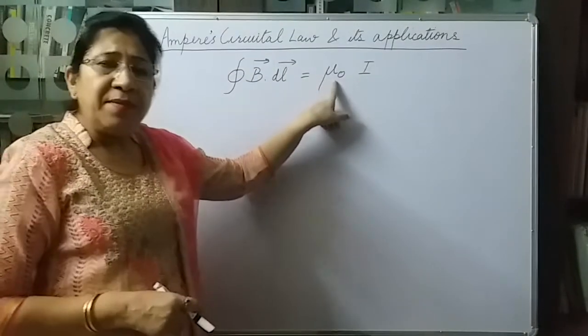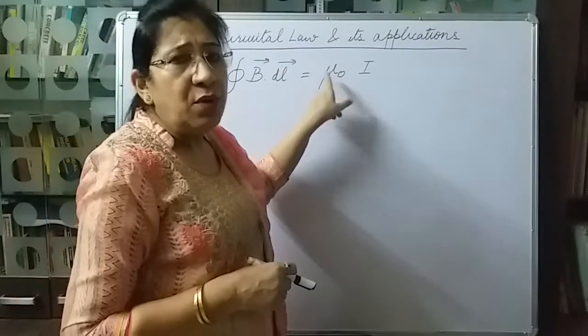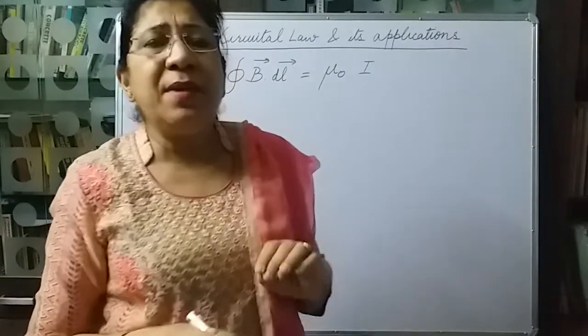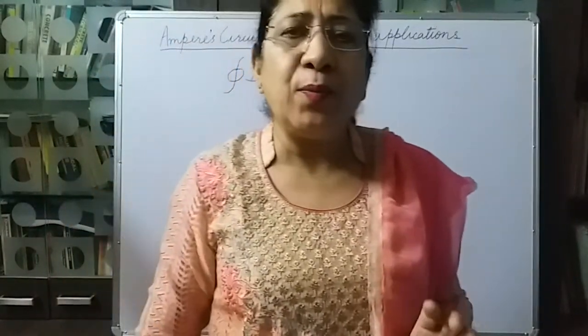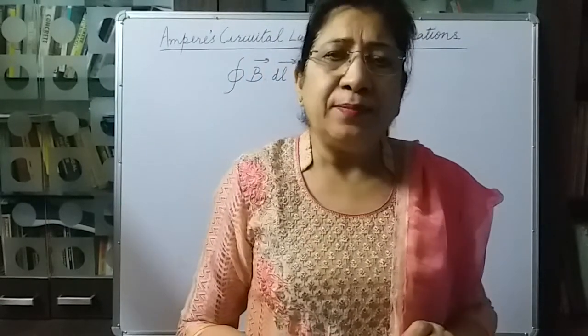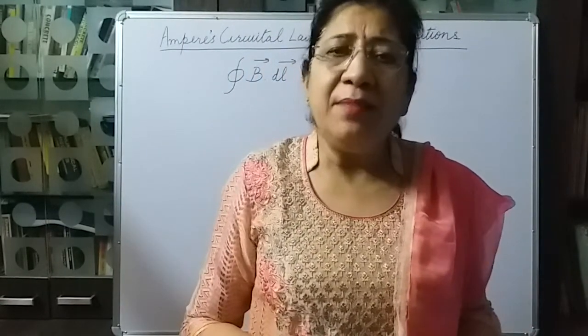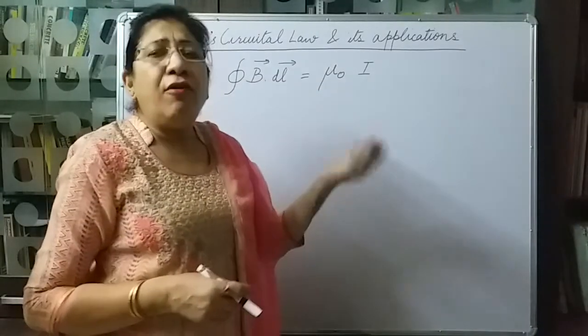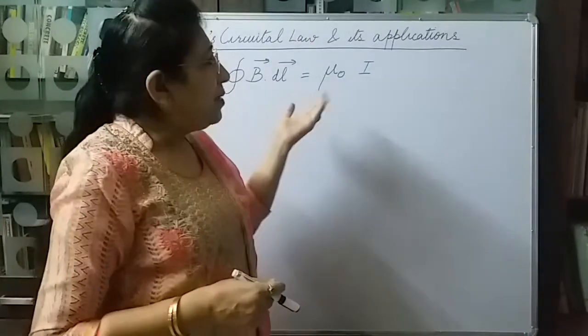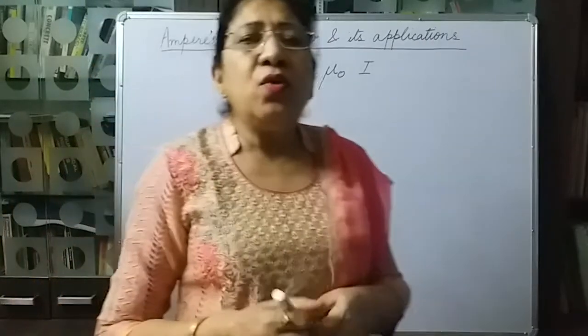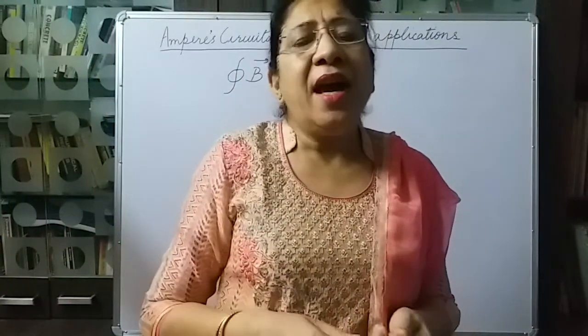Here I am saying mu naught. Mu naught is the absolute permeability in free space or vacuum. But if the system is in some other medium, then we will use the absolute permeability of that system. Let us apply this law to a straight current carrying conductor.